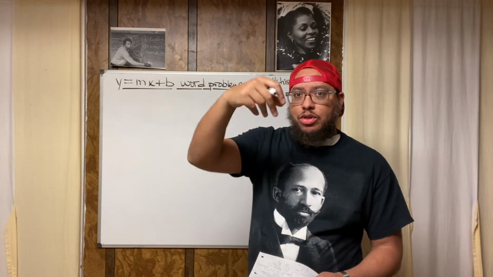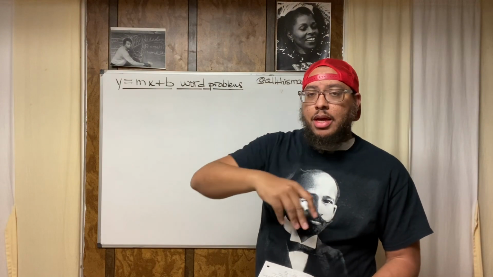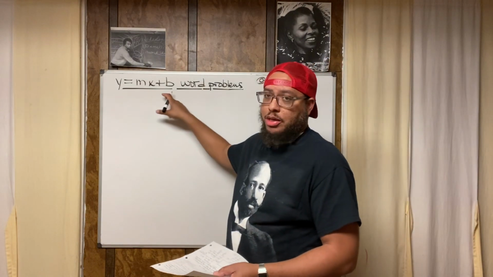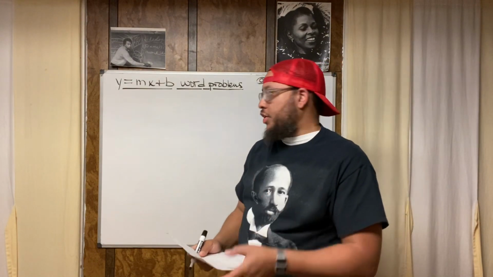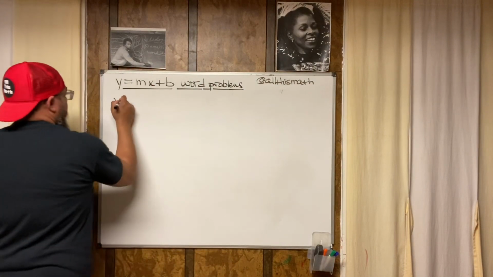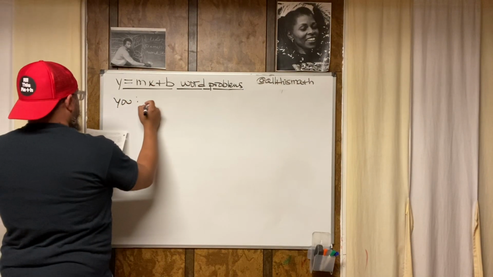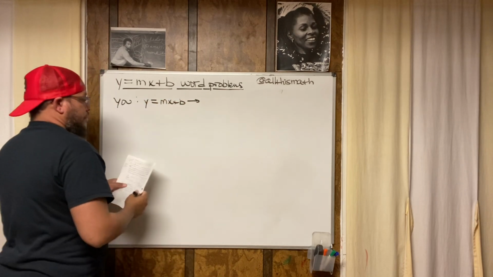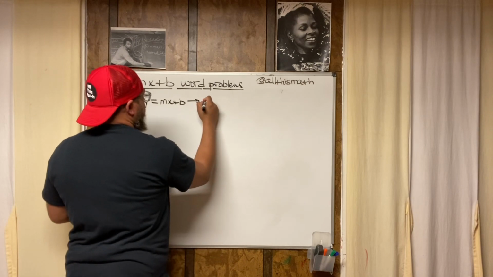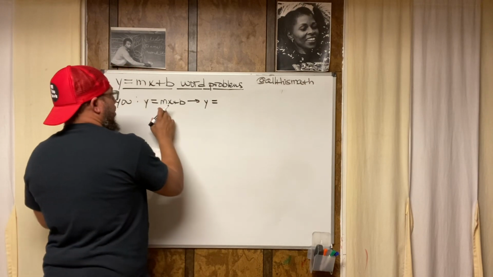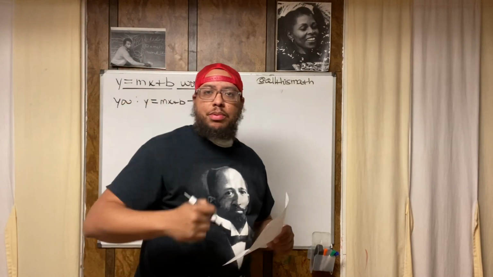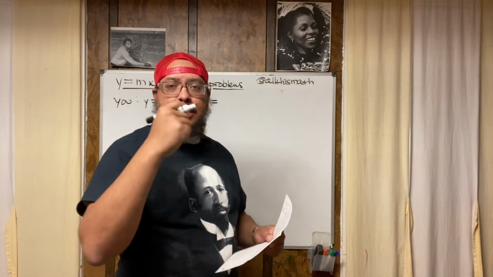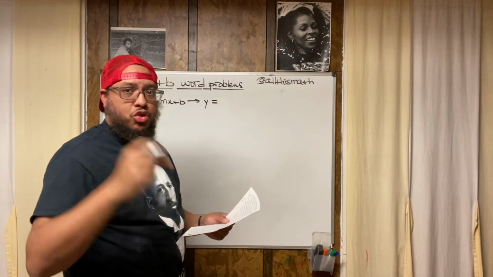In this particular problem, the you in this problem and their brother have their own y equals mx plus b equation. So this is what we're going to do. We're going to write an equation for each of them. So we got you, which is y equals mx plus b. And this is going to break down to y. We don't know what y is yet. We know what m is. M is the amount of money that's being contributed on a weekly basis. Whenever there's a consistent amount of money being put up on a consistent basis, that's your m value. So memorize that.